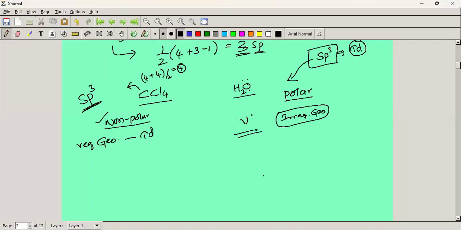So in our hands, if there is no instrument, we can simply use this type of method, to assess whether it has a regular geometry or irregular geometry. These are the simple methods. Without instruments, we can assess. But a big question arises when we take a big molecule, like a vitamin or a steroid. We can't assess the geometry of the molecule and its composition in a simple manner.